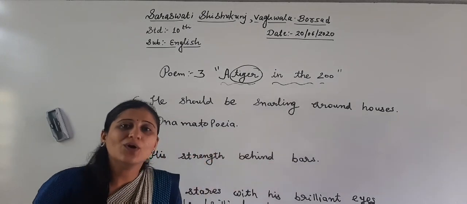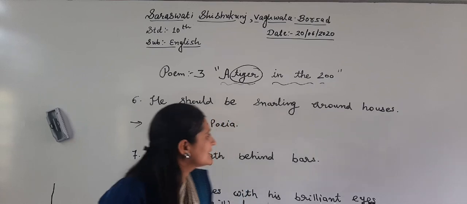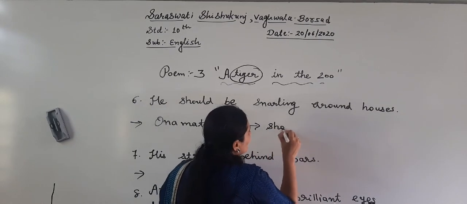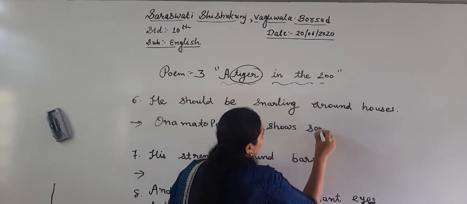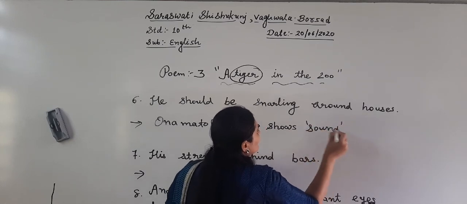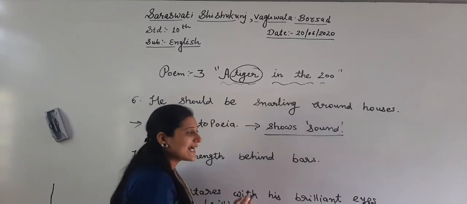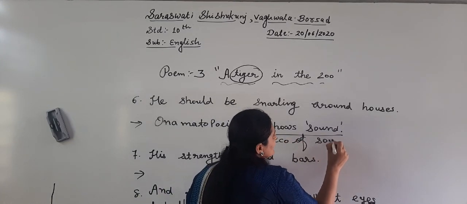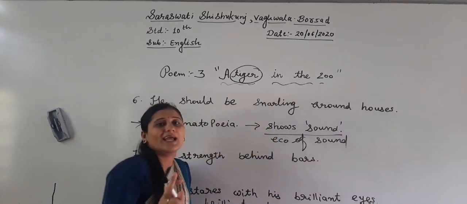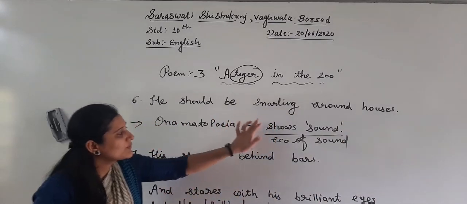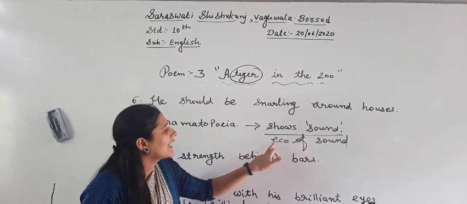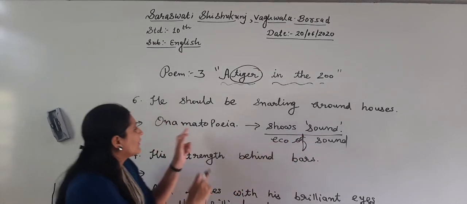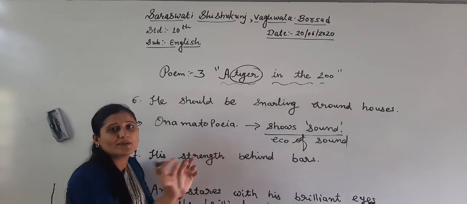The meaning of onomatopoeia is that any particular word shows sound, or the echo of sound. Any particular word that shows the echo of sound is called onomatopoeia.